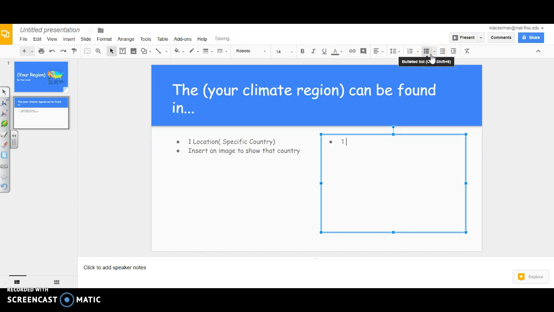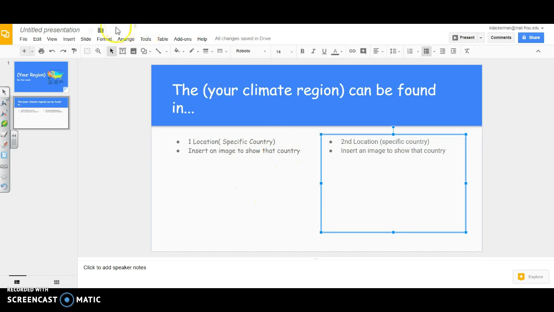And then you're going to type your second location in right here, which needs to be a specific country. And then you can also insert in your second image for your second specific country. So you will have 2 locations and then 2 pictures as well to go with this second slide.